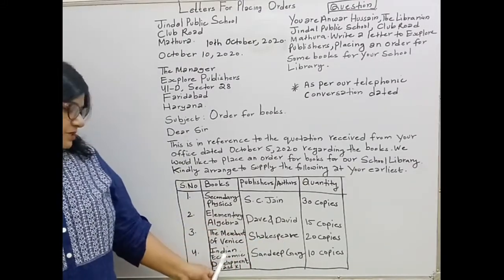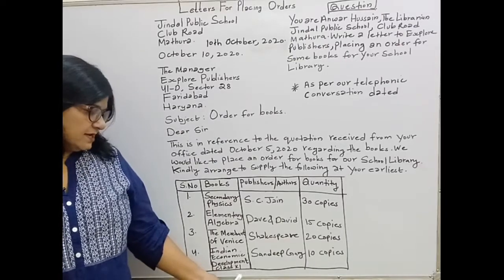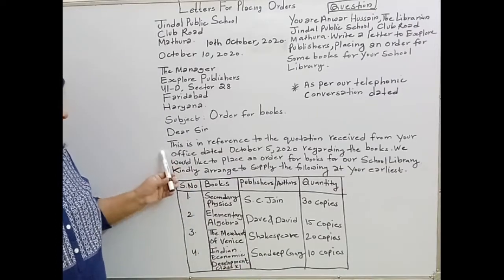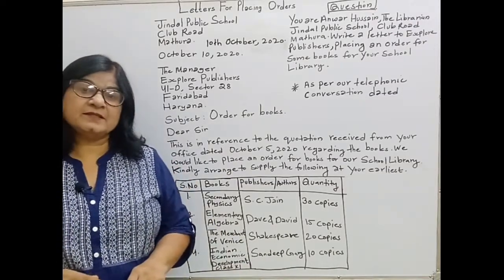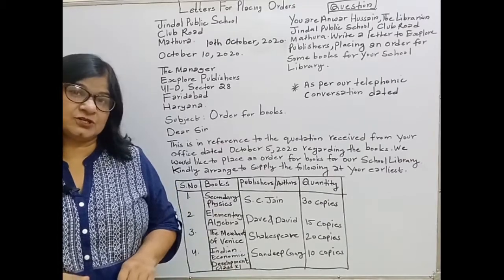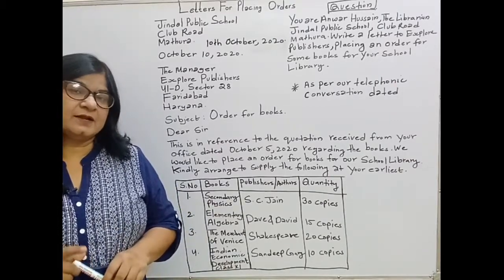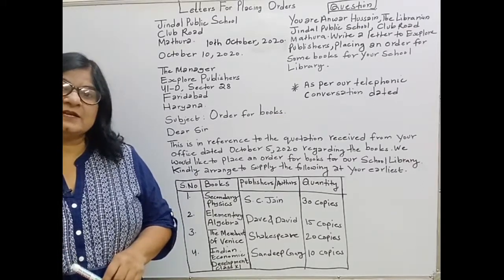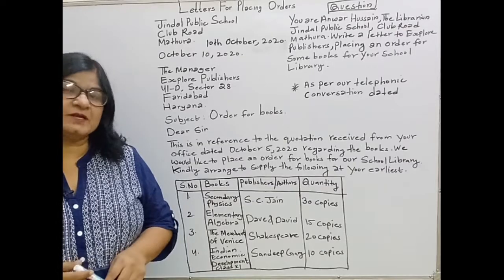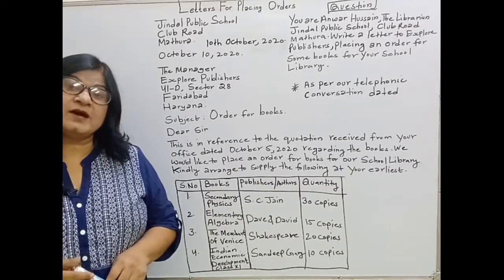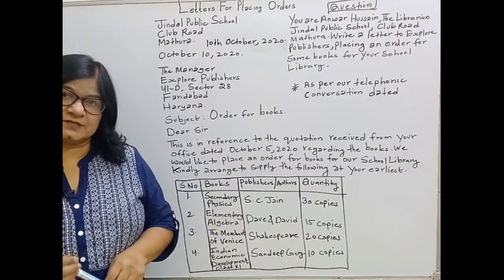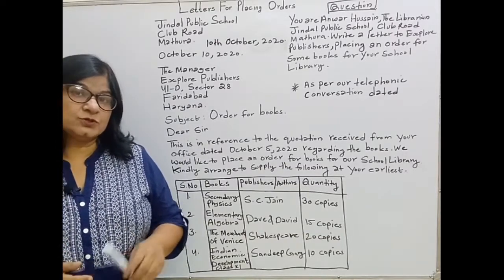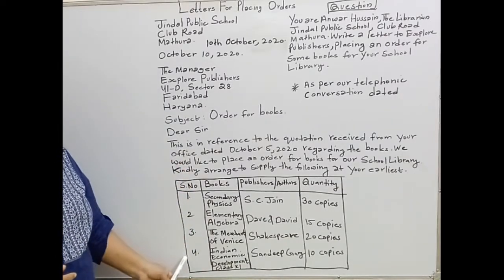And number 4, Indian Economic Development for class 11, Sandeep Garg, 10 copies. So students, this is the first paragraph. And in the first paragraph, you have to mention 2 things. Number 1, give reference to quotation or telephonic conversation or telephonic talk. And number 2, you have to mention the names of the items that you are placing an order for. So 2 things you have to write in the first paragraph.